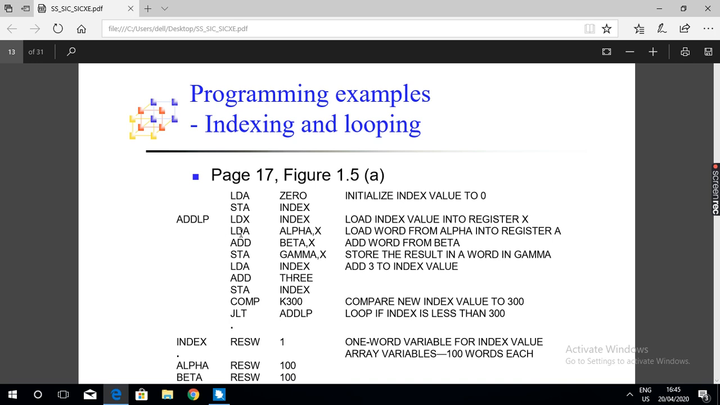This is an example of indexed addressing mode. See, observe here. LDA alpha comma x. Suppose alpha is a label for the memory location 1400. Let us assume alpha is the address of the memory location 1400. Index register X contains the value, say, 100. 100 is the address value.